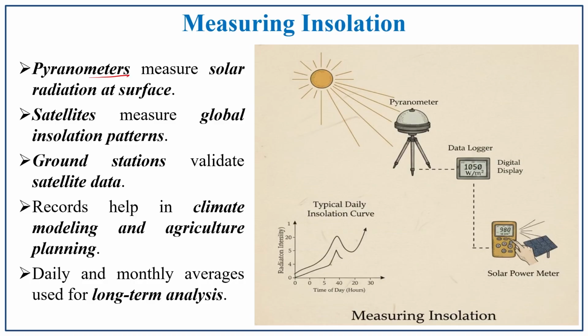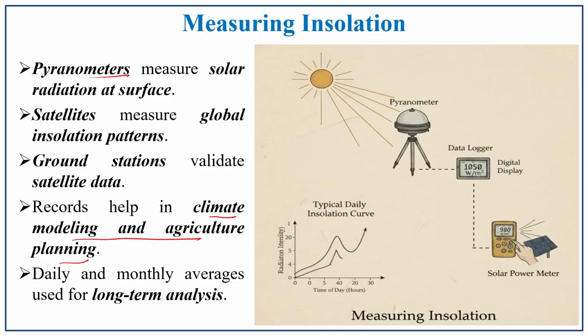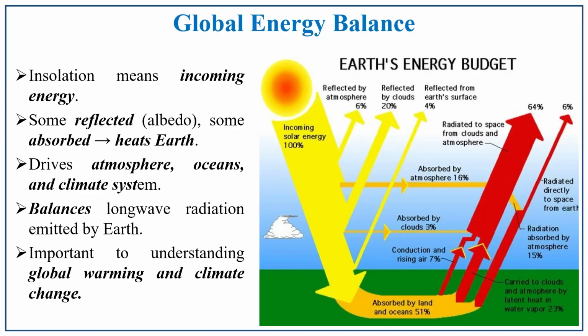It records data for climate modeling and agriculture planning, and daily and monthly averages are used for long term climate analysis. So, it is most important. Now we are facing climate change, so these measurements support how far we can mitigate these adverse situations.